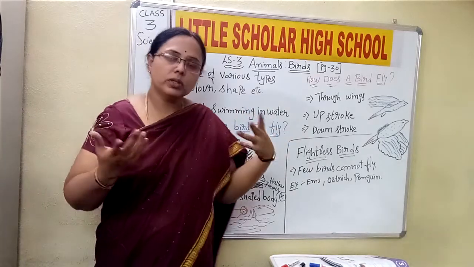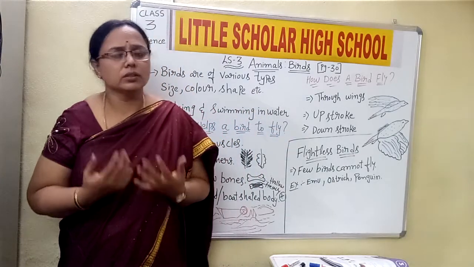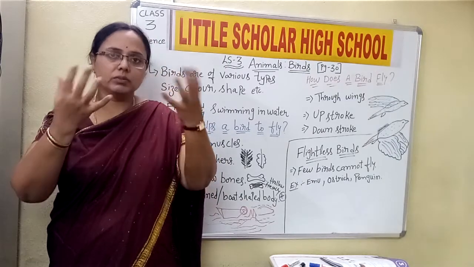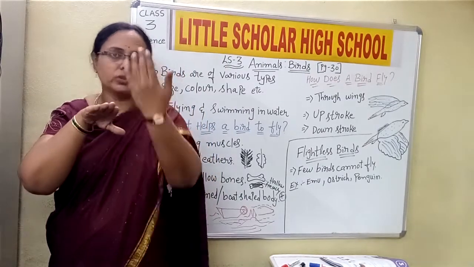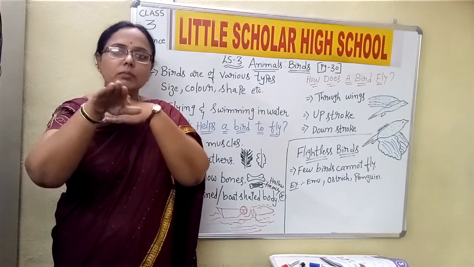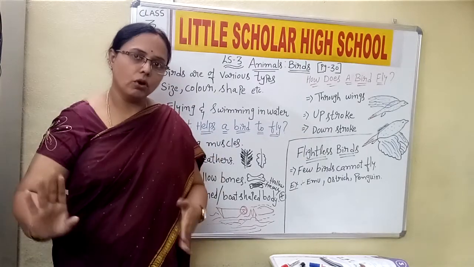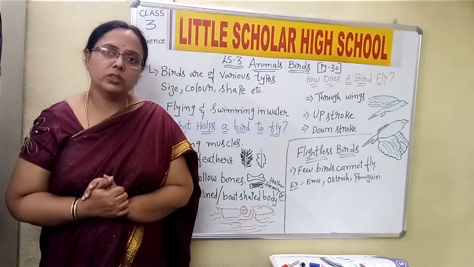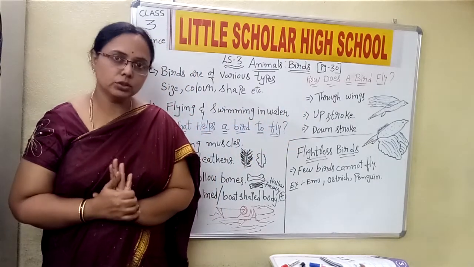And why is this upward or downward movement required? Only to withstand the air which is coming to the bird in the opposite direction, so that it can push the air back and the bird can move forward. That is the reason we are talking about the upward stroke and the downward stroke.